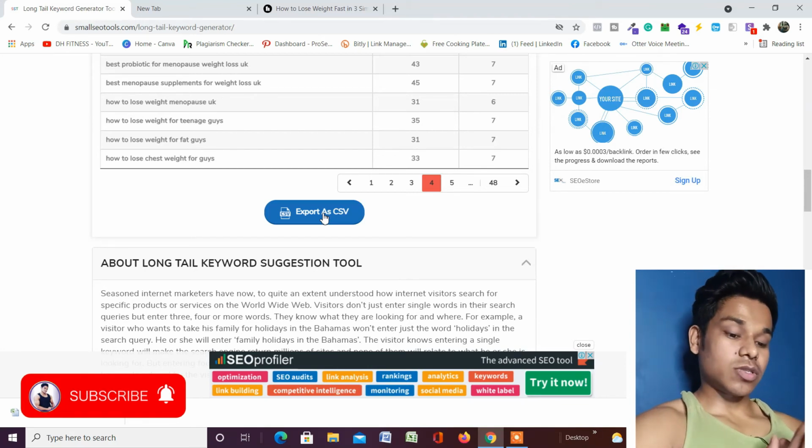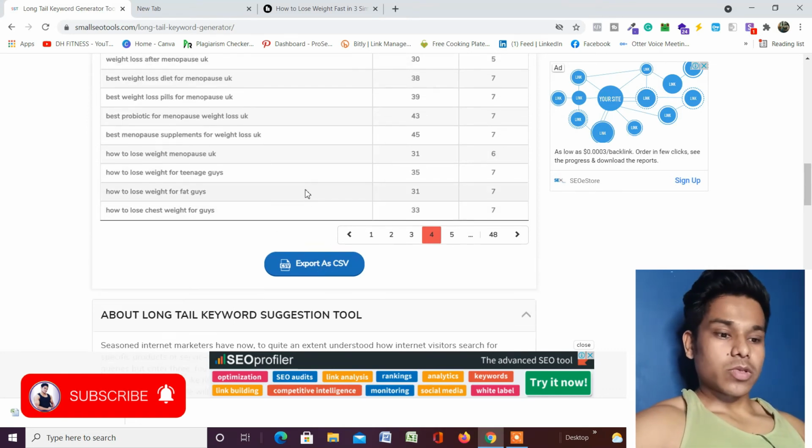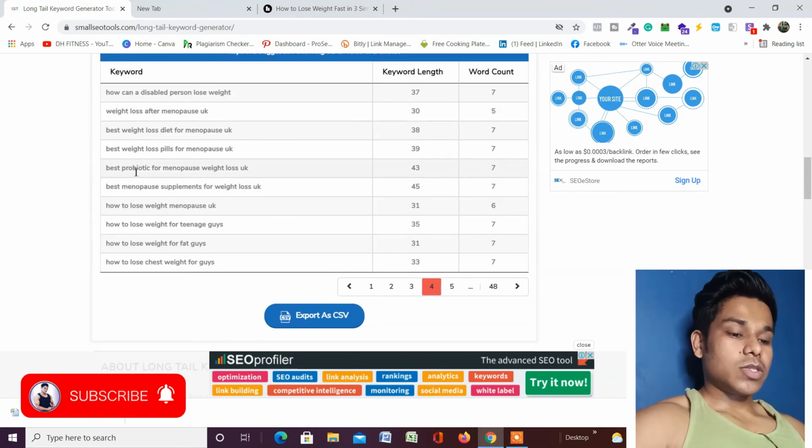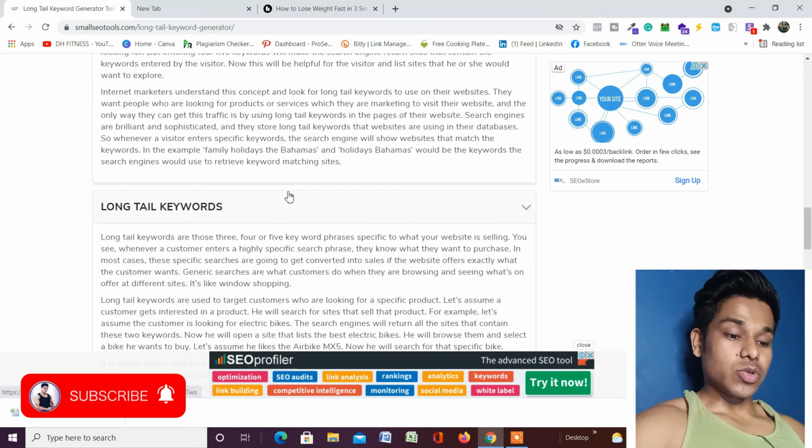From there you can keep the record and do further analysis, and once everything is done, you can start building your content around it. And you can do one more thing, you can include all these keywords in your subheadings. So what will happen is that your blog post has a huge chance of ranking on multiple keywords, on multiple phrases. So this is how you can utilize this tool.